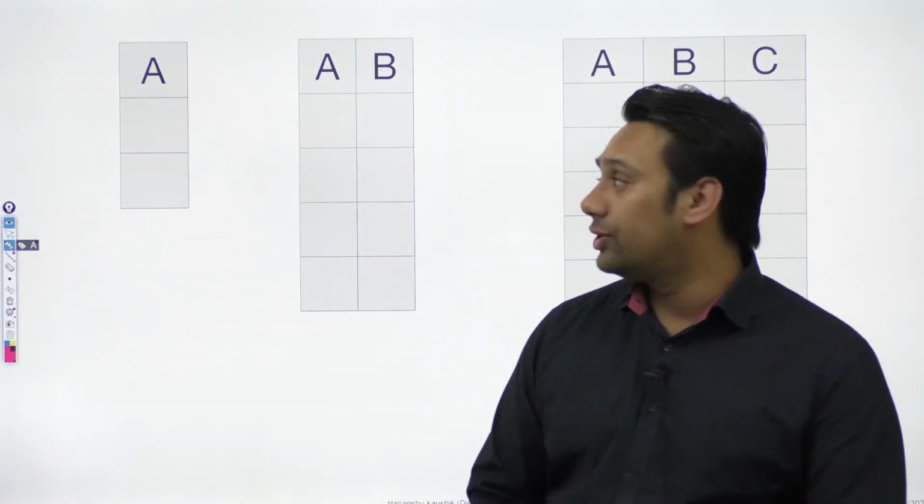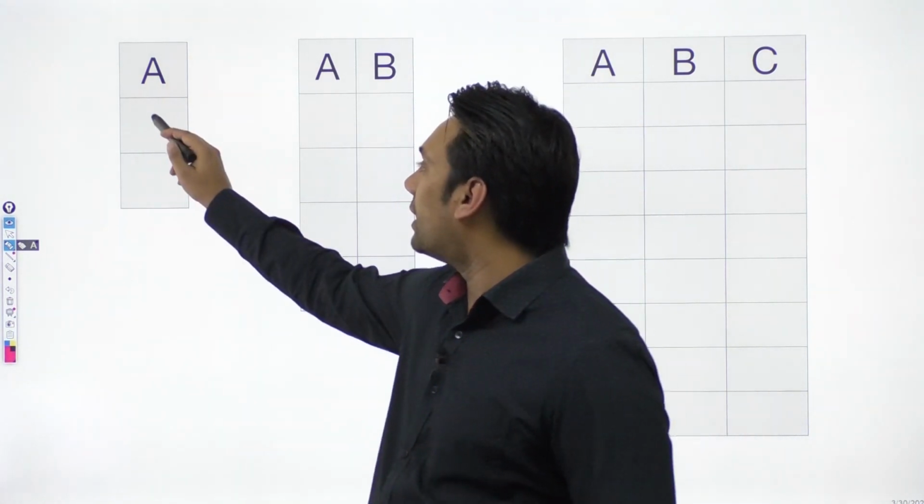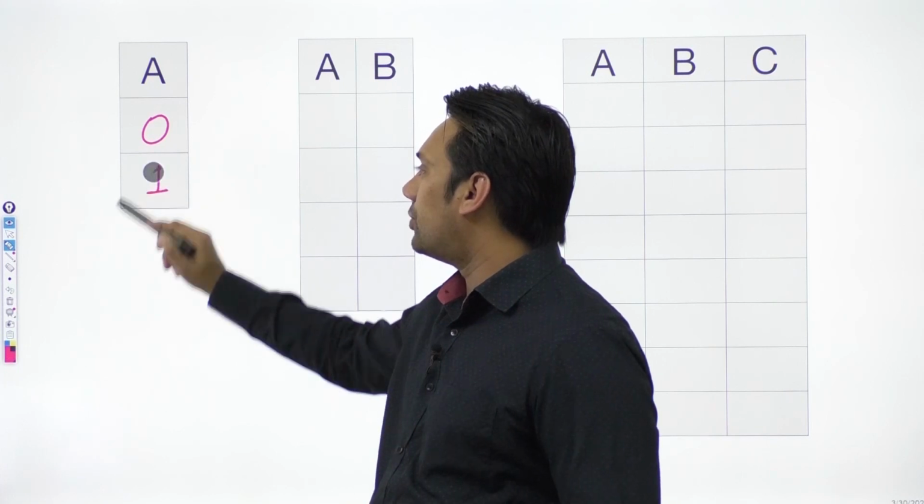So if you have only one Boolean variable here, this Boolean variable can take only two values, which is 0 and 1.